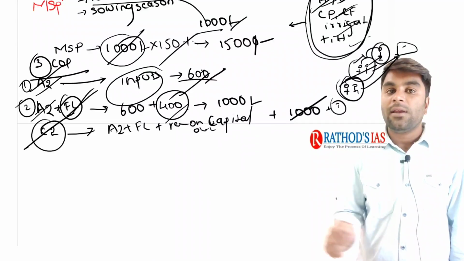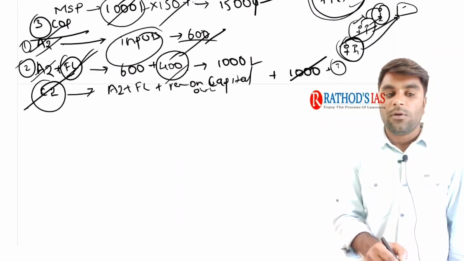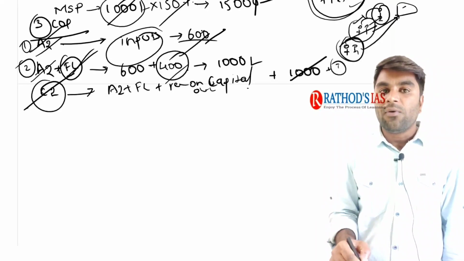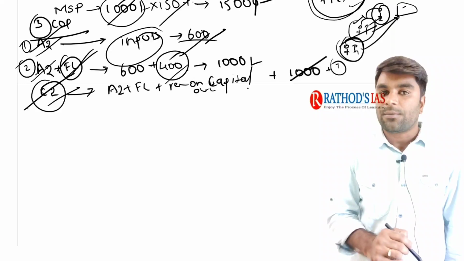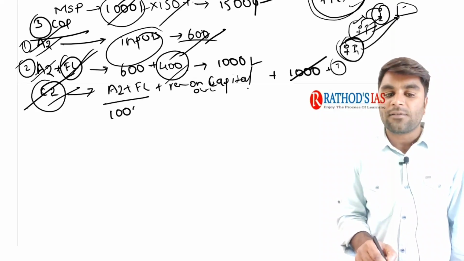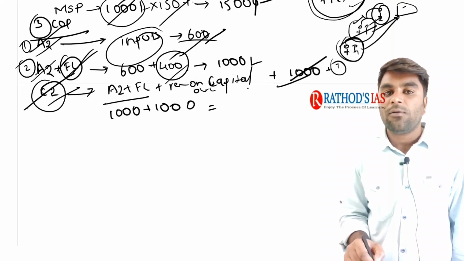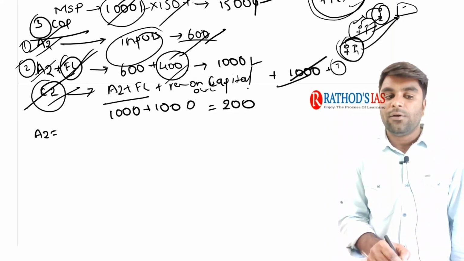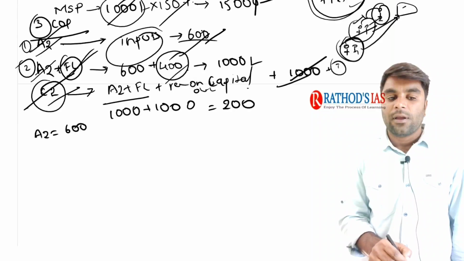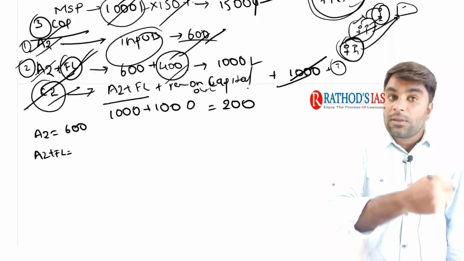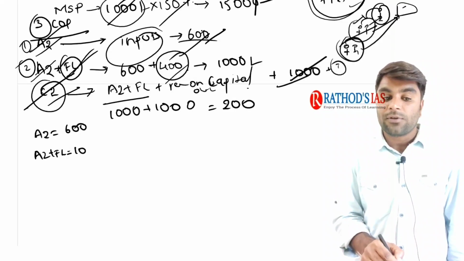Now you need to remember one important point. MS Swaminathan recommended that MSP should be 150% of the C2 component. Now, what is the C2 component? We have A2 plus FL, which is 1000 rupees, and this amount is 1000. So cumulatively we have 2000 rupees. So here we can say simply A2 is equal to 600. A2 plus FL: if we add the cost of production for the family labor also, then we will have 1000.